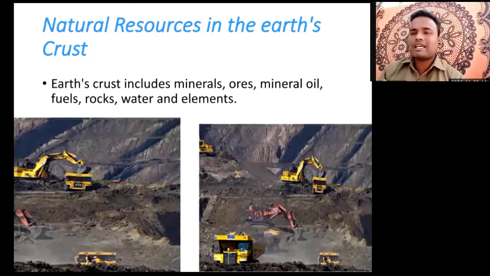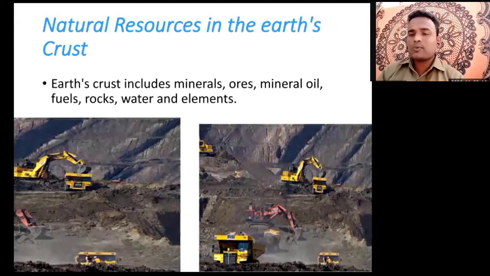Then plants you can see here. But under the earth's surface, or in the lithosphere, there are many natural resources. It includes minerals. Now we can say it's elements that we learned in the last lesson, a total of 118 elements. Out of them, many elements are found in the lithosphere. Then mineral oils. Nowadays we are using petrol, kerosene, and diesel. These are the mineral oils.